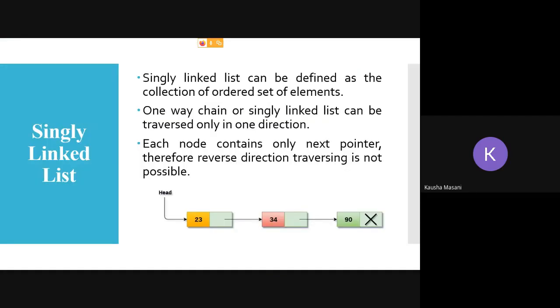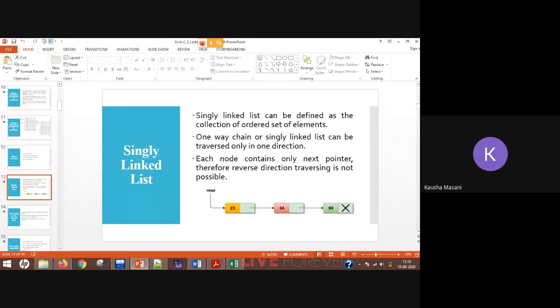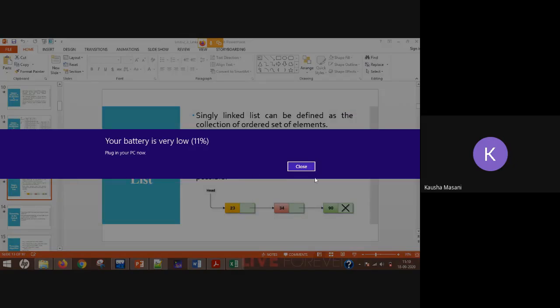Now in your program, how can you create a singly linked list? That is what we are going to see: the singly linked list implementation, and we are going to keep it till there. The traversing part we will see tomorrow.